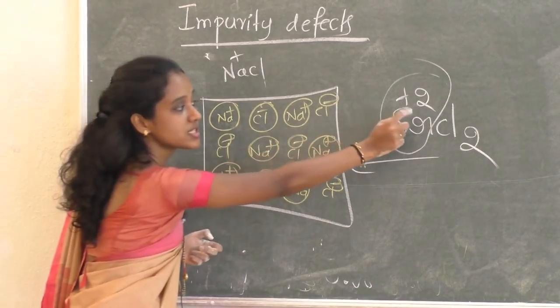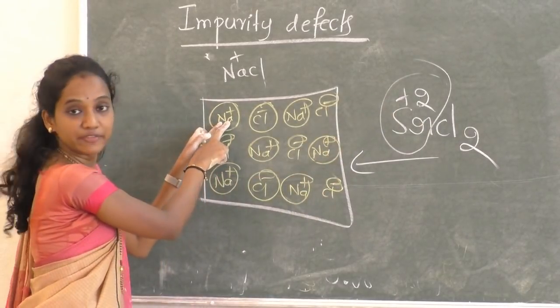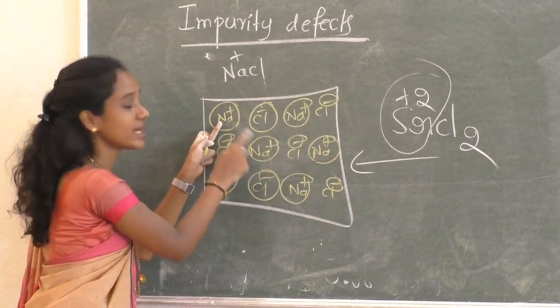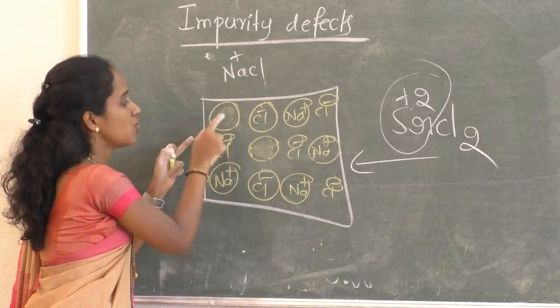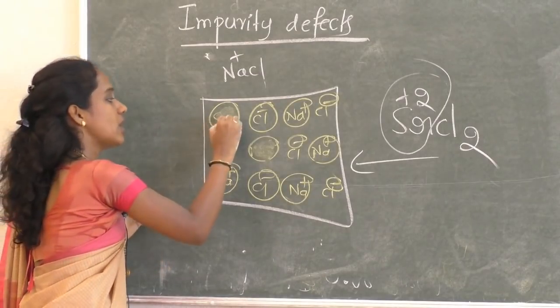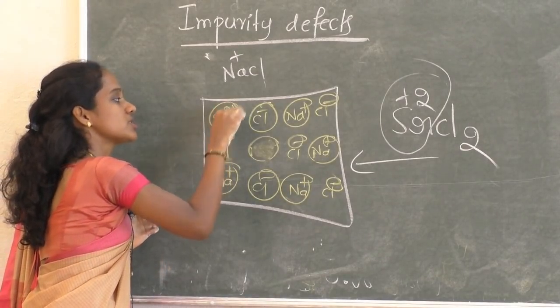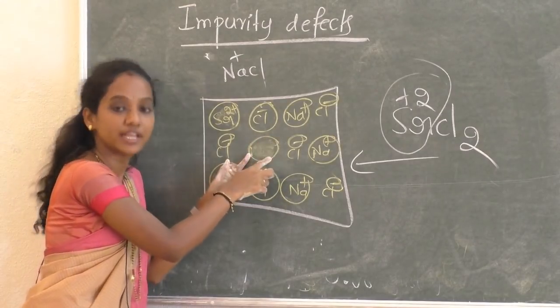Why 2 Na+? Because strontium has valency 2, so to neutralize the charge it has to replace 2 Na+. One strontium ion will occupy one of the positions of sodium, leaving one more position vacant.